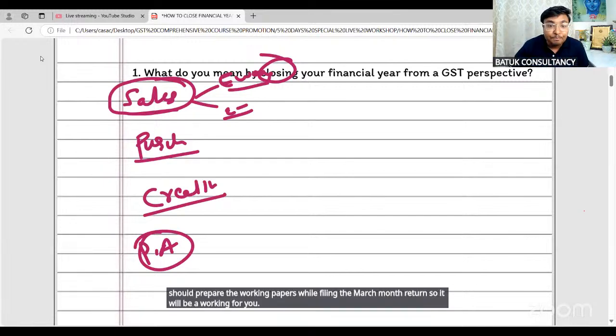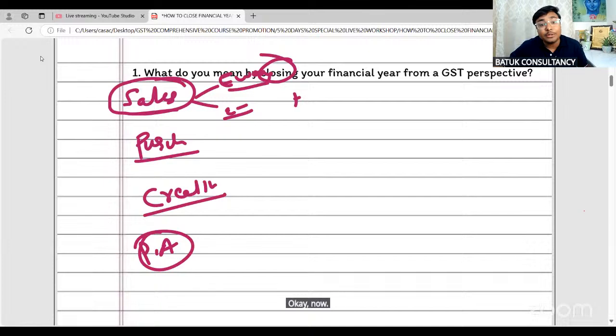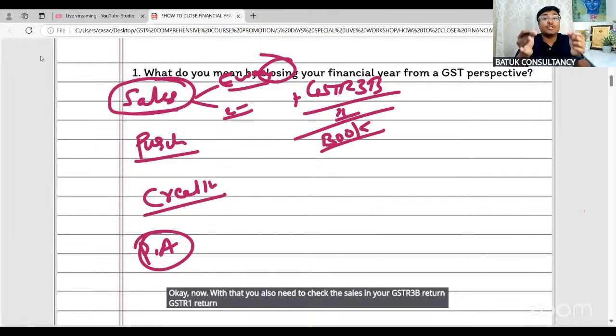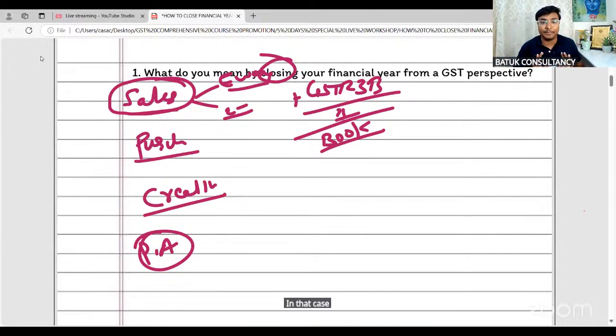Okay. Now, with that, you also need to check the sales in your GSTR 3B return, GSTR 1 return, and books. Everything should be reconciled. And if any difference, in that case, take note of that. And if it is possible, kindly arrange the same in your March month return. Or if you are doing it in the subsequent month, in that case, also take record of that.